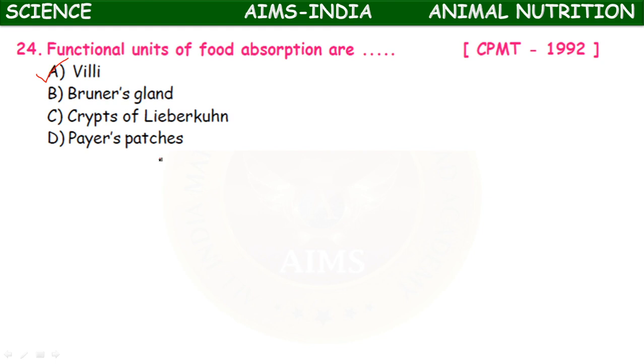Pepsinogen itself is converted into pepsin in the presence of hydrochloric acid. Chymotrypsinogen is converted into chymotrypsin. In the stomach the pH is below 7, which is acidic. If the pH is above 7, it is basic.